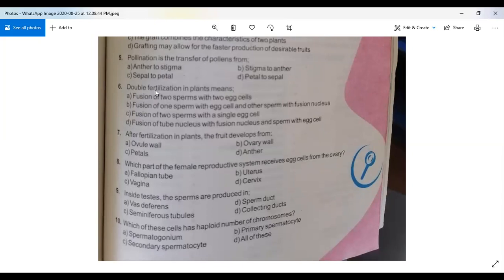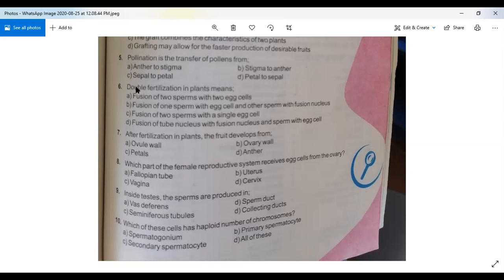One is called internal fertilization and the other one is called external fertilization. But sometimes double fertilization happens in plants. I told the procedure when I discussed question number 5 on pollination. One sperm will attach to the ovule and convert into an embryo, and the second one will convert into endosperm. So this is also called double fertilization in the body of a plant.